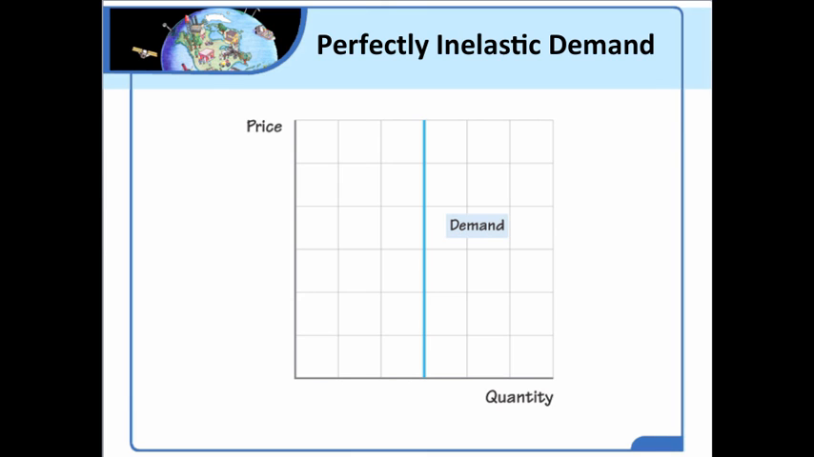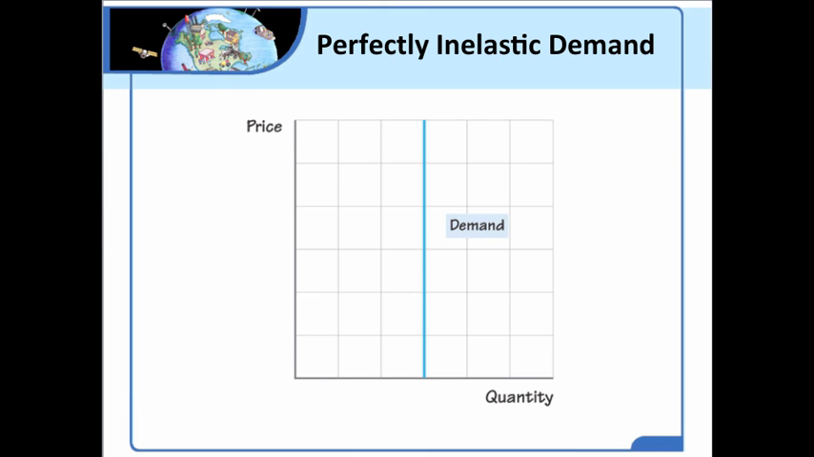So what happens here? Well, as the price goes up, notice that the quantity demanded doesn't change at all. So as we move up the y-axis, the quantity demanded on the horizontal axis stays exactly the same. This might be something like medication, insulin for diabetes would be a good example.